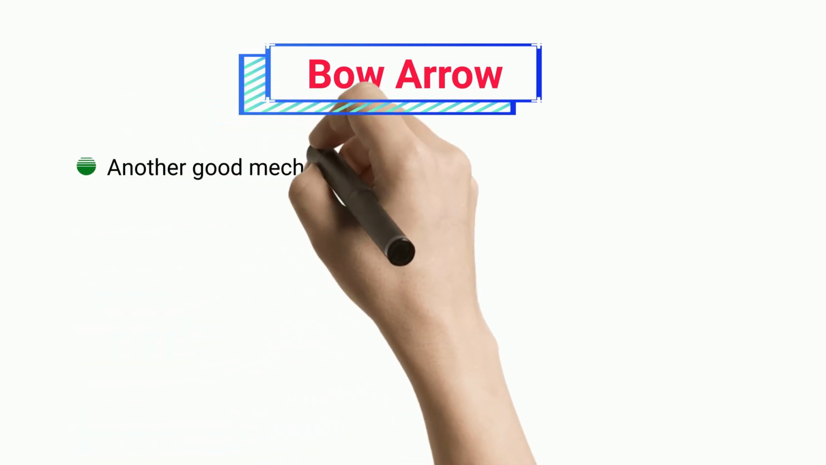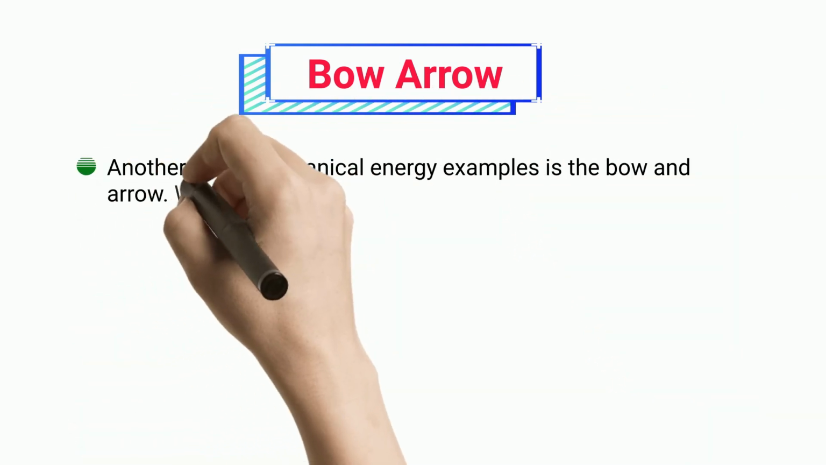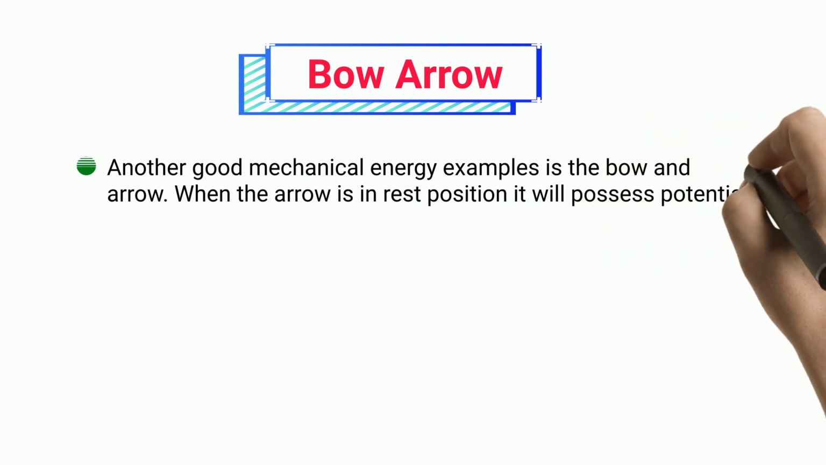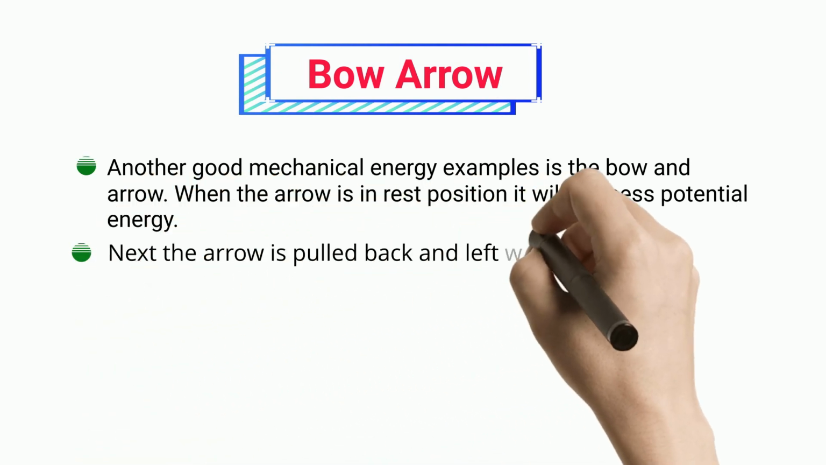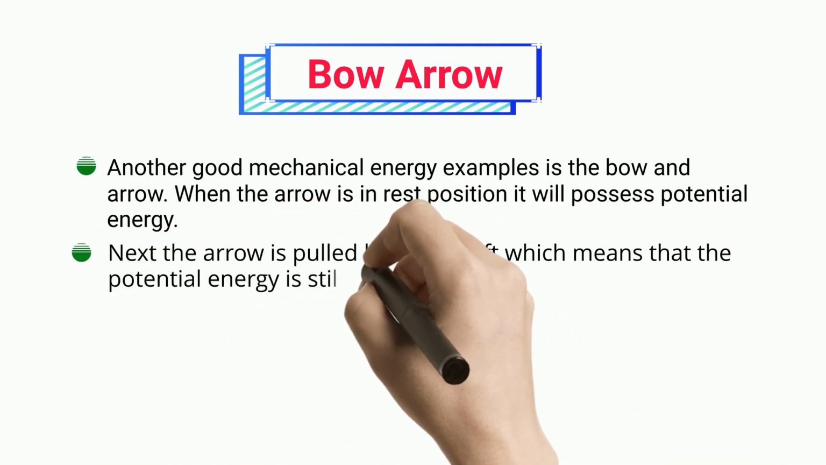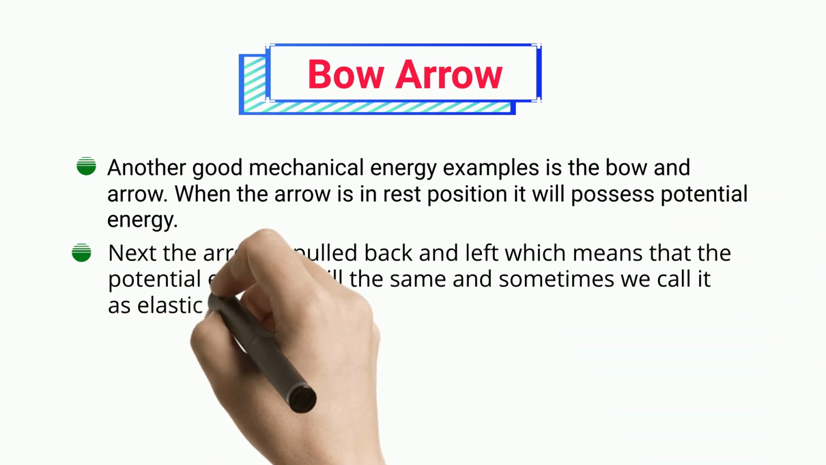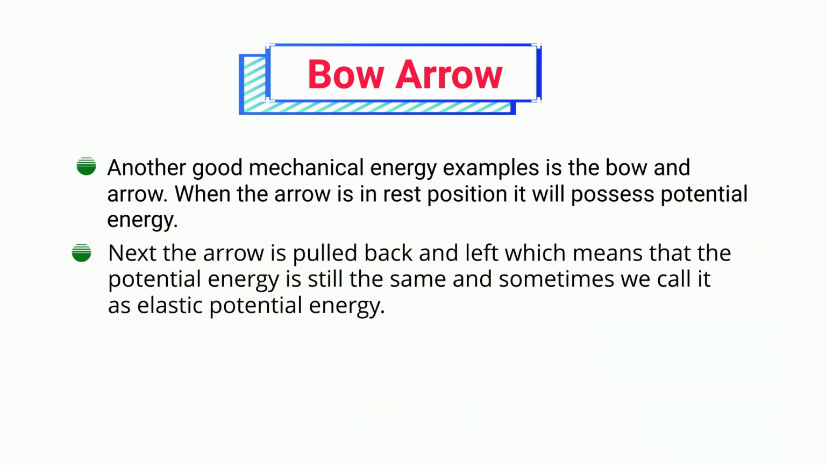Bow and arrow. Another good mechanical energy example is the bow and arrow. When the arrow is in the rest position, it possesses potential energy. Next, the arrow is pulled back and released, which means that the potential energy is still the same, and sometimes we call it elastic potential energy.